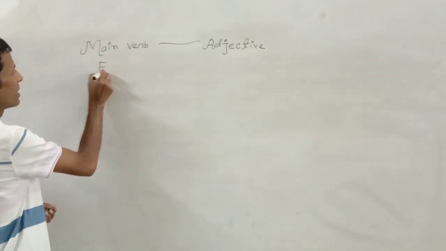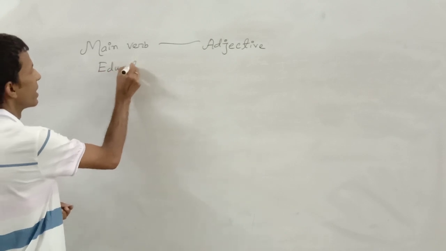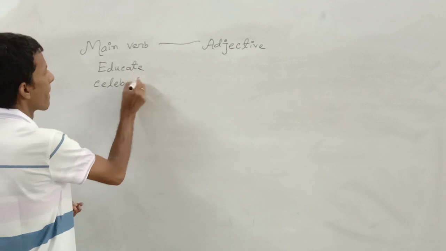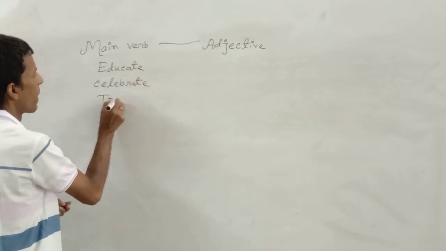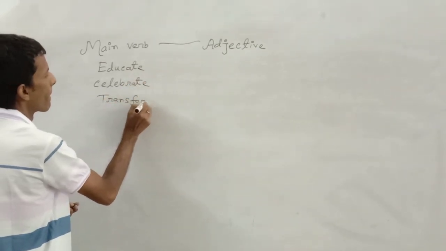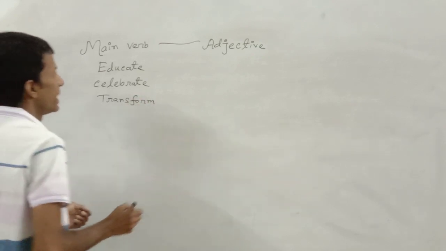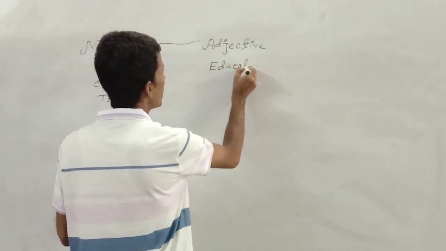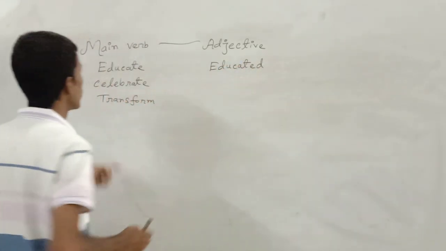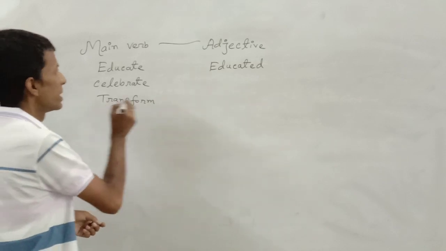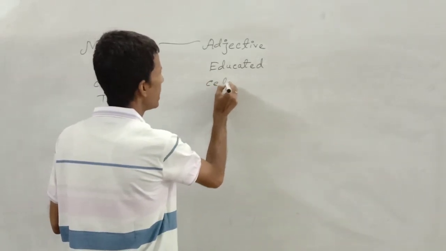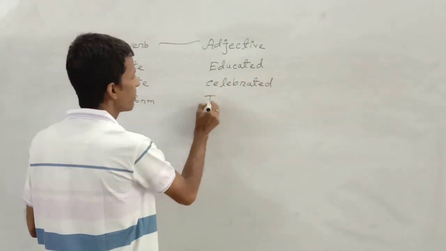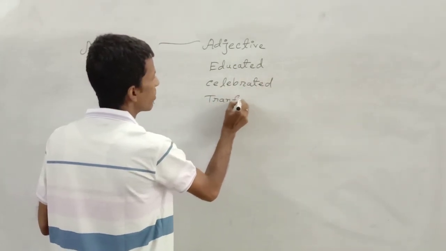If the main verb is written educate, celebrate, transform, then you will have to write here educated, as you are going to transfer it from main verb to adjective. Celebrate will have to be written celebrated. Transform will have to be written transformed.